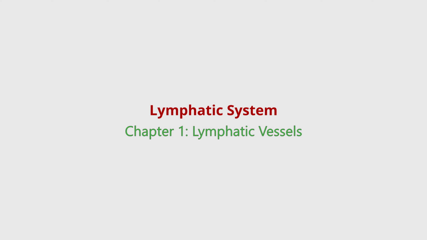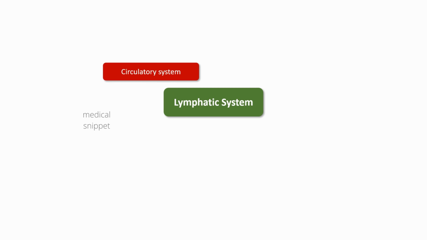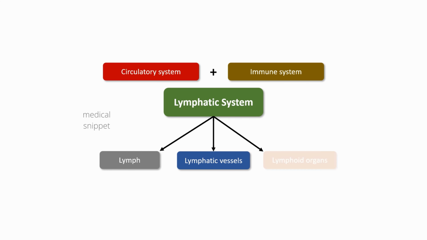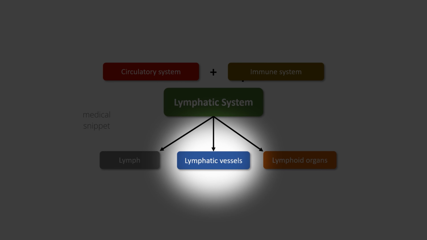In this video we will discuss the lymphatic system of the human body. Lymphatic system is a part of both the circulatory and immune systems. Lymphatic system consists of three major components, namely lymph, lymphatic vessels, and lymphoid organs. We will discuss each component in detail in three separate videos. This video discusses the lymphatic vessels.